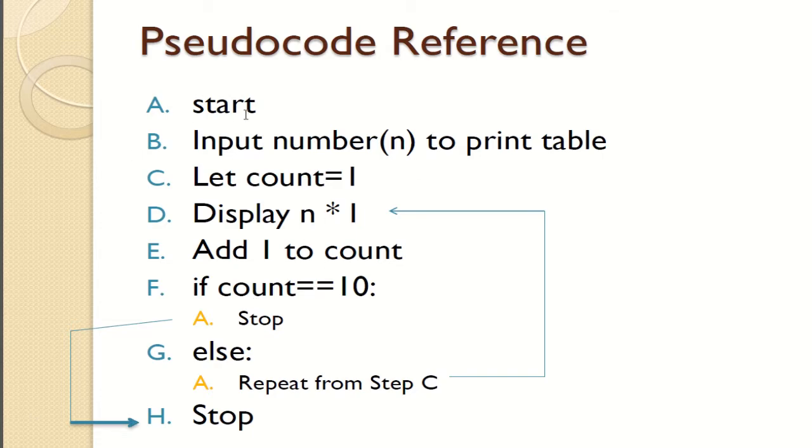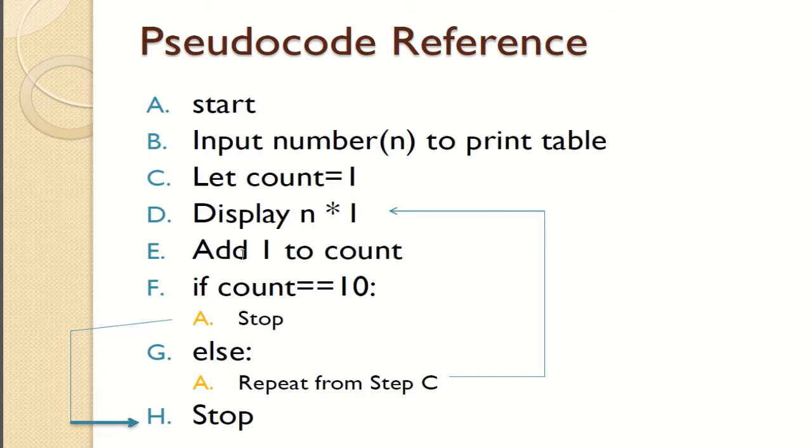First we will start, then we'll input any number, like the example I am taking, for printing our table. So we'll start. First we need to enter the number, that is, which number's table you want to print. Okay, now let count equal 1. From 1 we will count. Okay, and display n into 1, means if we want the table of 2, then n is what? The number. So 2 into 1, display n into 1. Then add 1 to count. Okay, add 1 to count means count will be incremented.